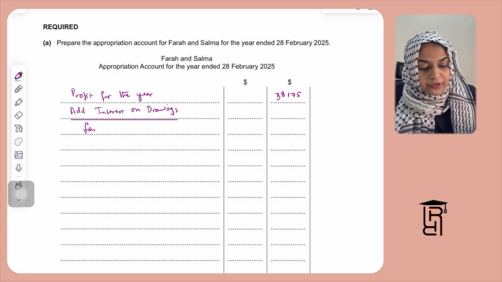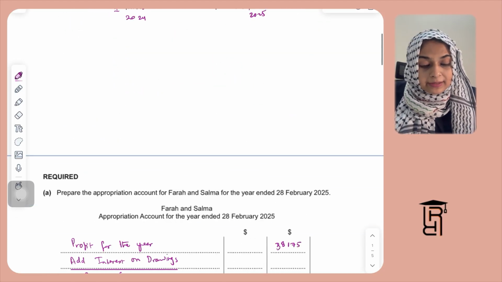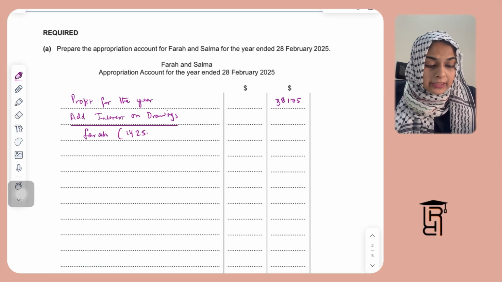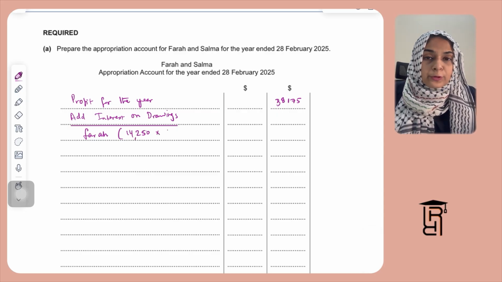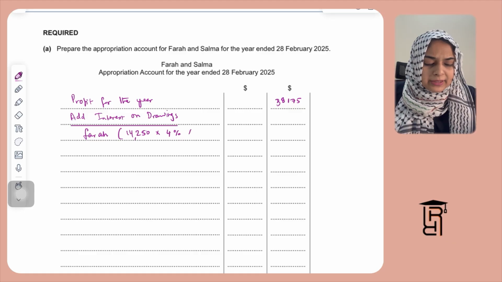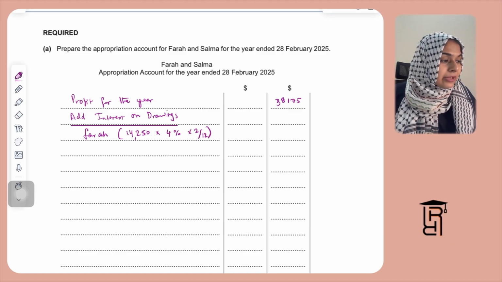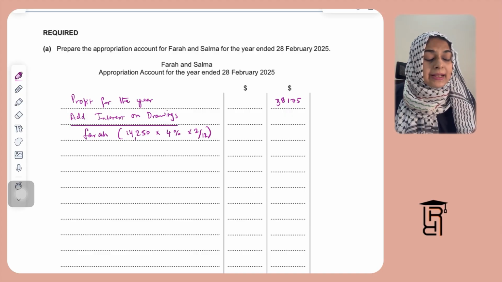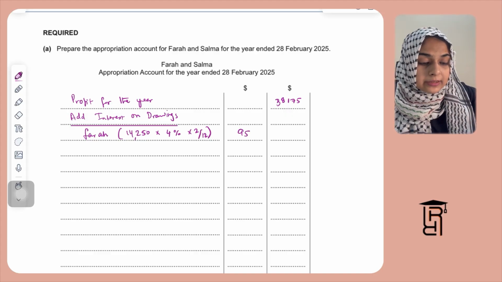And for each of these two, I'm going to write here Farah, and for Farah, the drawings amount is 14,250, right? So she has only taken the amount from the bank. So 14,250 multiplied by 4% multiplied by 2 divided by 12. This is my interest on drawings for Farah, and this is going to be $95 when you calculate this.